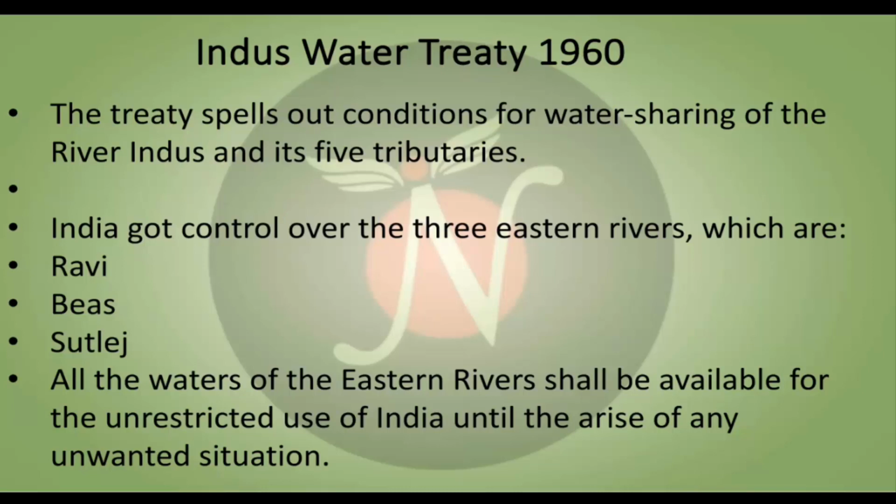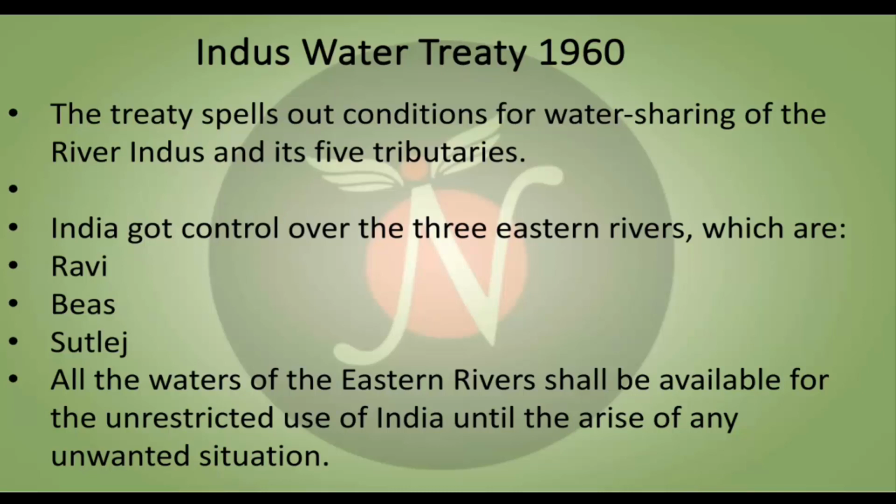The treaty spells out conditions for water sharing of the river Indus and its 5 tributaries. India got the 3 eastern rivers, which are Ravi, Beas and Sutlej. All the waters of the eastern rivers shall be available for unrestricted use of India.